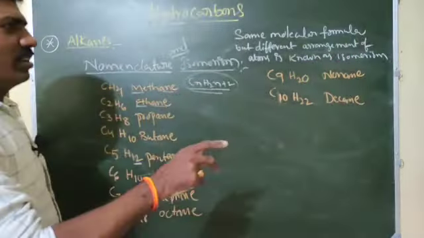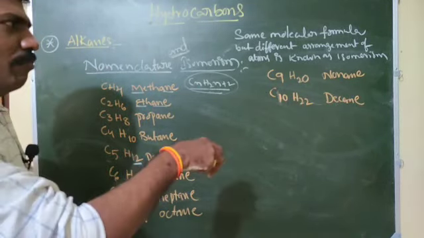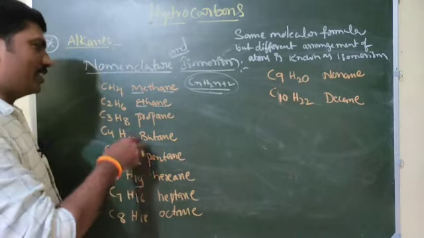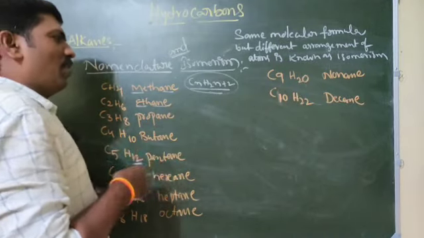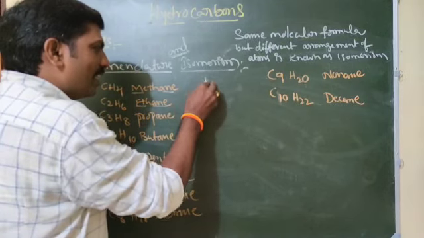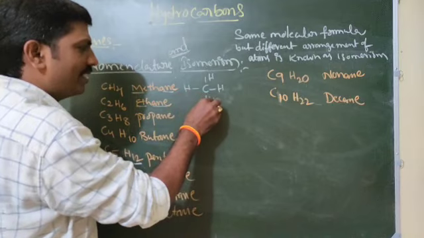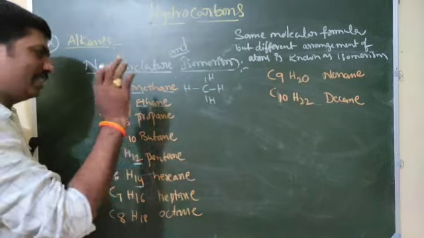Now for CH4, how many possibilities are there? Like this only; we cannot write another structure.